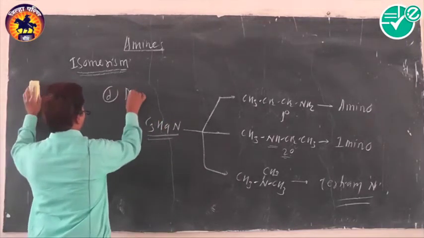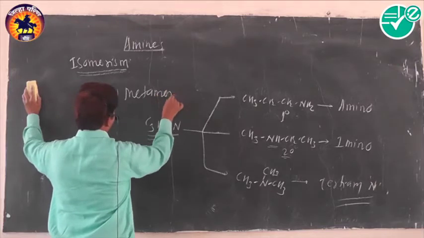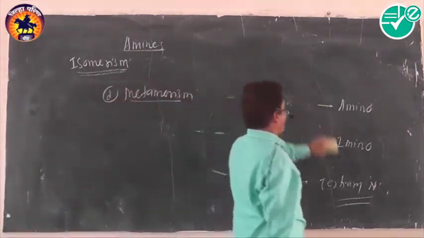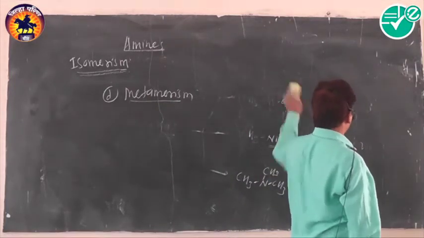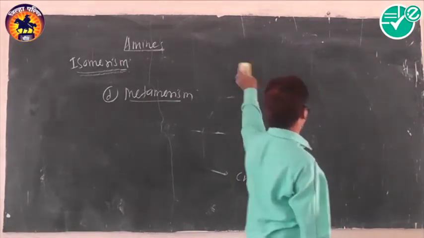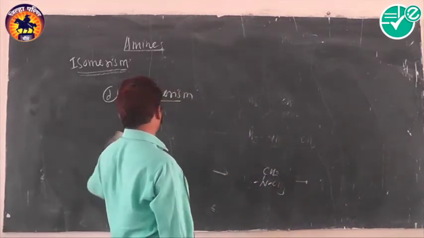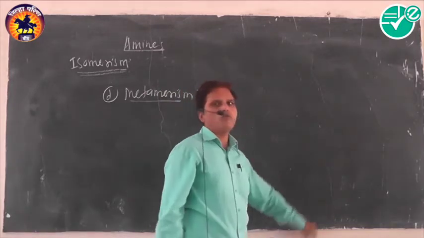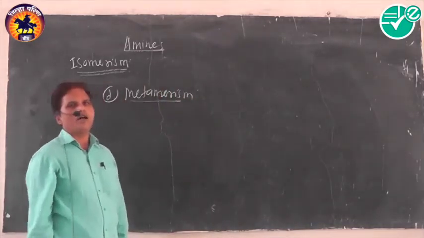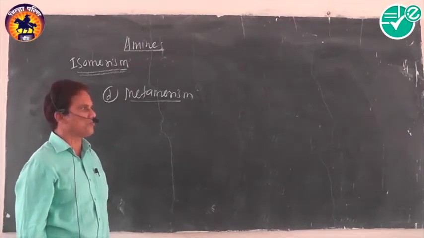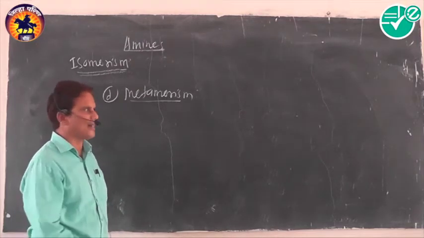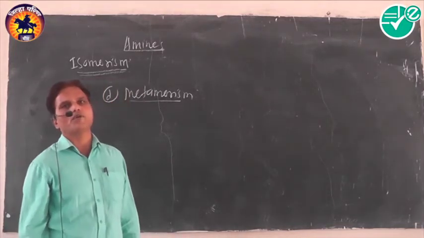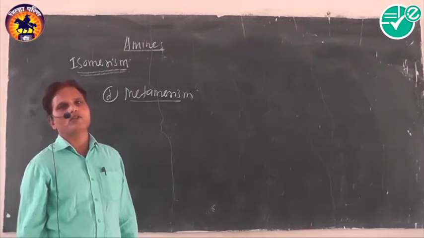Metamerism. Metamerism is exhibited by these amines. Metamerism is a phenomenon in which organic compounds have the same molecular formula but different alkyl groups around the polyvalent functional group. You know better, amines contain a nitrogen atom as a functional group. This nitrogen has a valency of more than one, and that's why we can say nitrogen is said to be polyvalent.